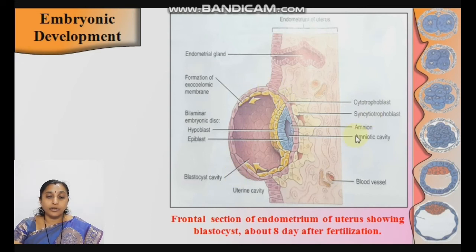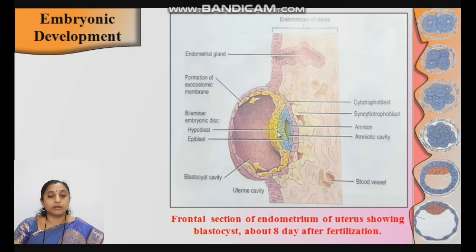Then amnion, amniotic cavity. Amnion layer is in contact with the cytotrophoblast, amniotic cavity. Then the layer of the epiblast, that is primitive ectoderm, and hypoblast, that is the primitive endoderm. Both these form the bilaminar embryonic disc, and this disc further forms the embryo. From this embryonic disc, embryo develops, which is about 2 to 8 weeks. After 8 weeks, the embryo is known as fetus, and after birth, fetus is known as baby.